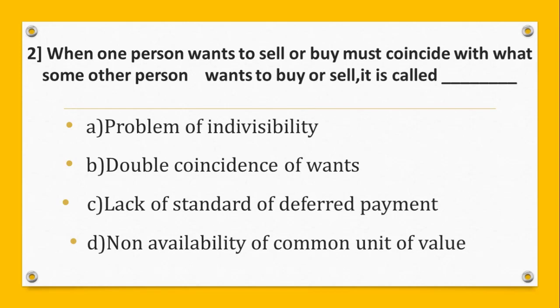Question 2. When one person wants to sell or buy must coincide with what some other person wants to buy or sell. It is called A. Problem of indivisibility, B. Double coincidence of wants, C. Lack of standard of deferred payment, D. Non-availability of common unit of value. And the correct answer is B. Double coincidence of wants.